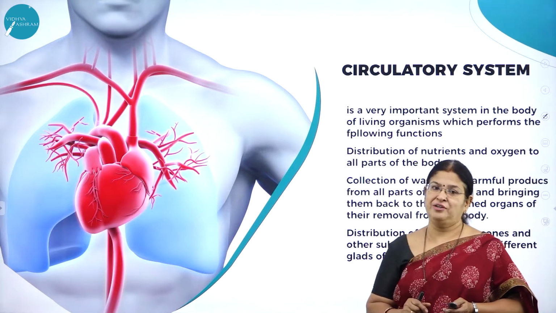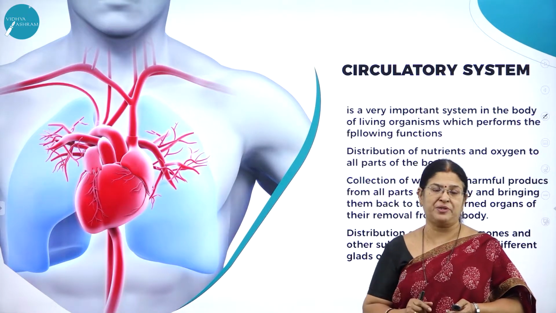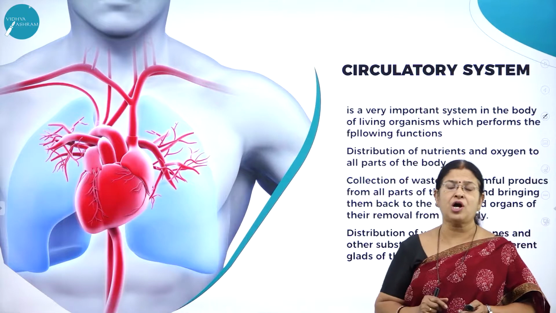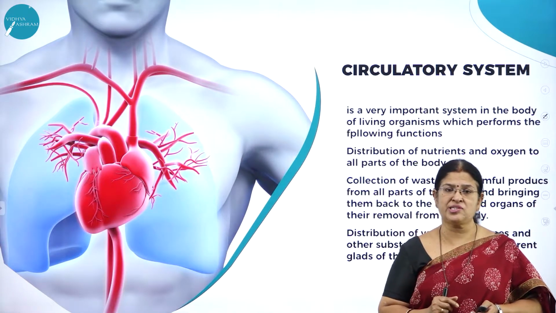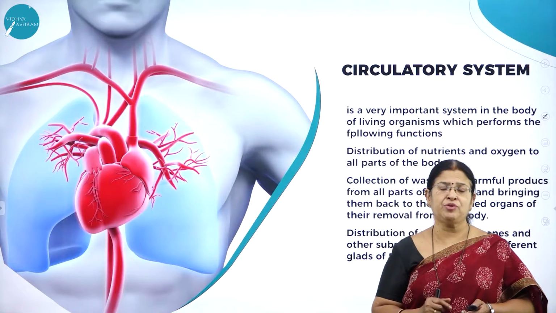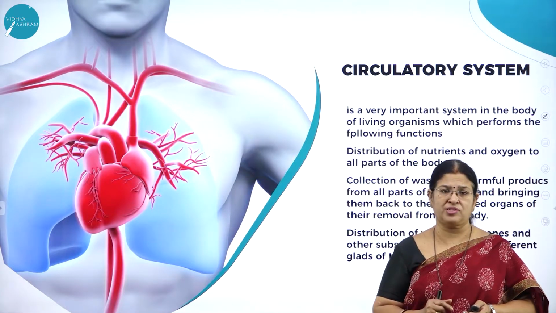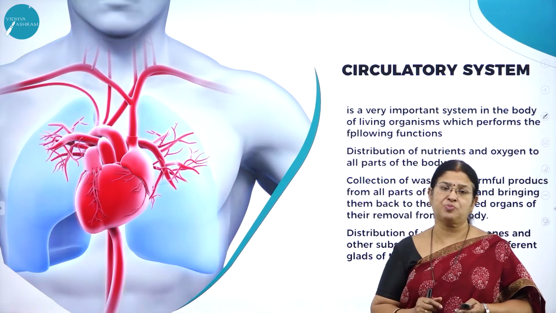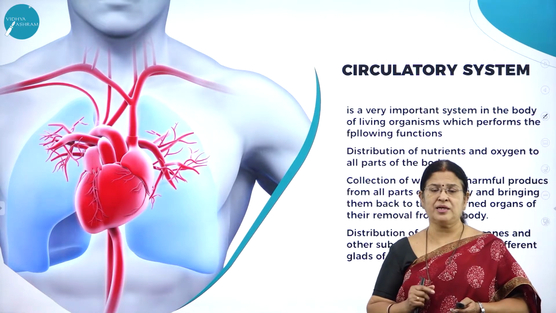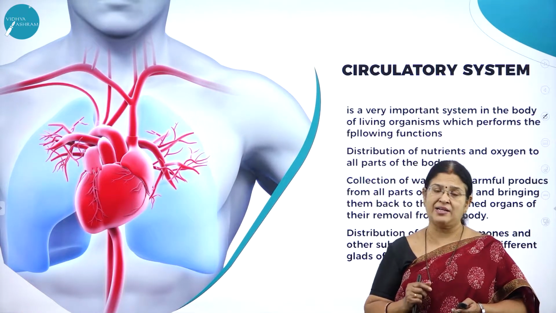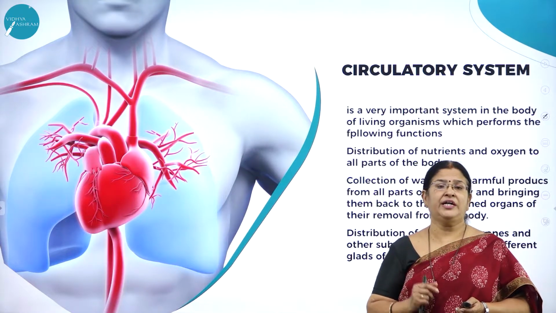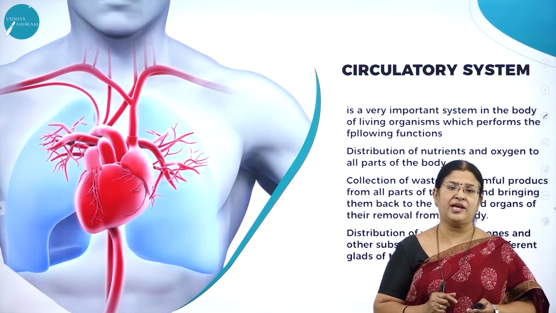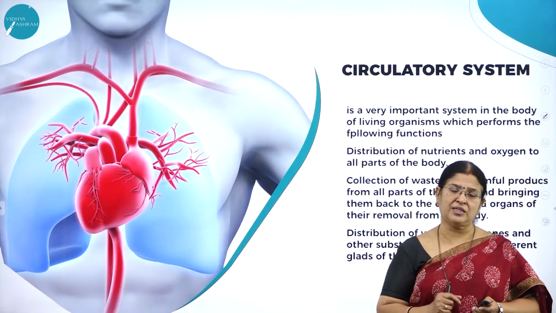By seeing this picture, you might understand what this chapter is all about. It deals with what? Blood circulation. All of us know how important this circulatory system is for the human body. As we know, we require nutrients, we require oxygen and other essential elements need to be transported from one part of the body to another part of the body by various mechanisms. I think all of us know many animals have different mechanisms to transport these nutrients, oxygen and essential elements from one part of the body to the other part of the body.